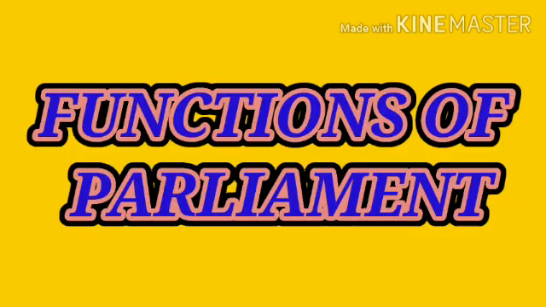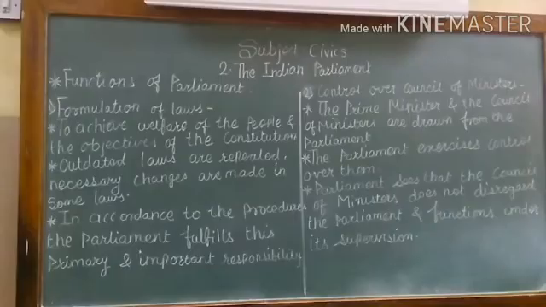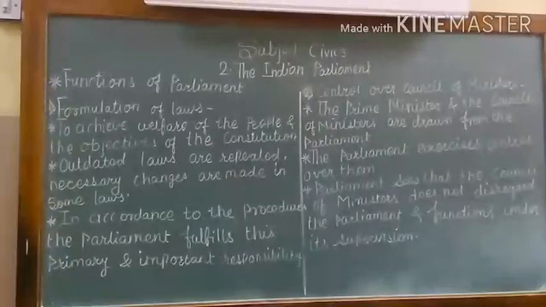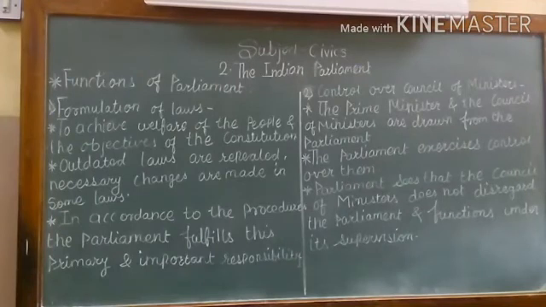Now next unit is Functions of Parliament. After understanding the basics of Lok Sabha and Rajya Sabha, we will now review their functions. In a democracy, the Parliament plays the vital function of deliberating matters of importance before laws or resolutions are passed. The Parliament has the power to alter, decrease or increase the boundaries of states or union territories. The Parliament also functions as an organ of information.